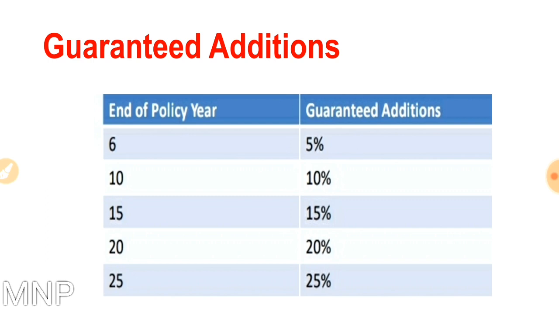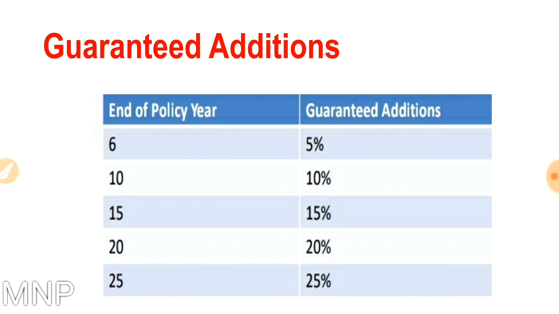After 15 years, you will get 15% of your annual premium added to your unit fund. After 20 years, you will get 20% of annual premium added to your unit fund. After 25 years of your policy, you will get 25% of annual premium added to your fund. These all will increase your profit.